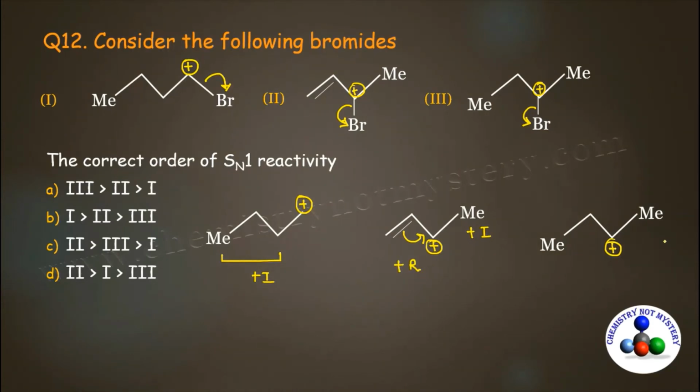In the third carbocation, there are two plus I effects, one from the methyl and the other from the alkyl group. So when you compare the stability of all these carbocations, you will see the second carbocation is most stable, while the first carbocation is least stable.